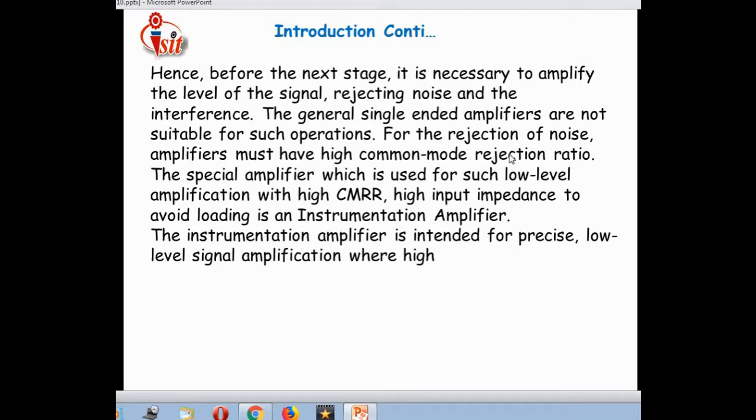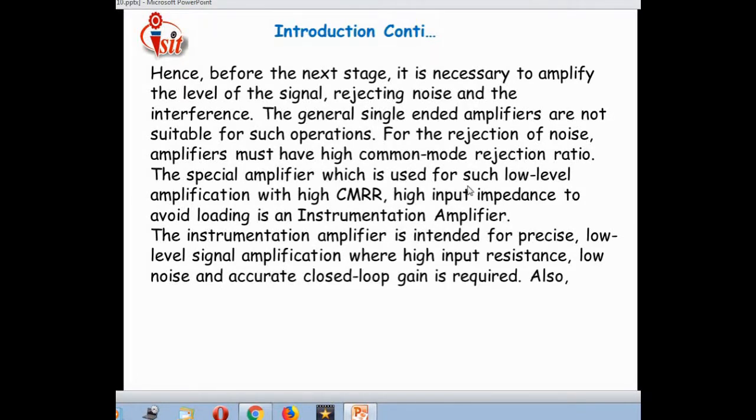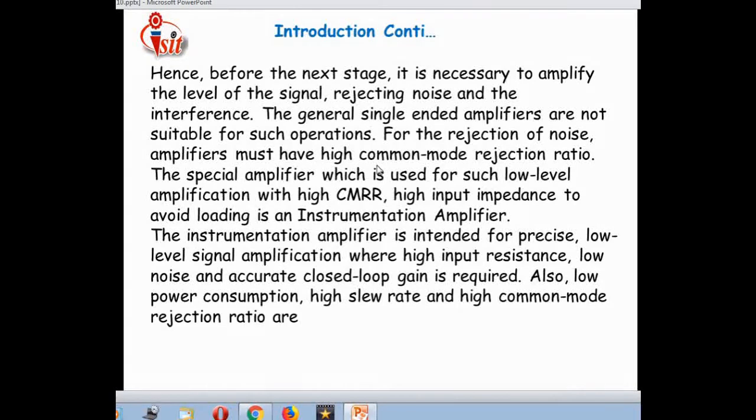That means for any kind of system, whenever we want to reject even a little bit of noise, a very high common mode rejection ratio should be maintained. The special amplifier which is used for such low level amplification, with high common mode rejection ratio and high input impedance to avoid loading, is an instrumentation amplifier.